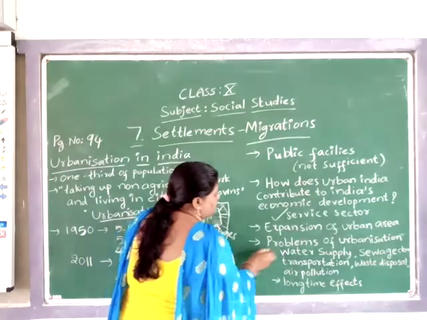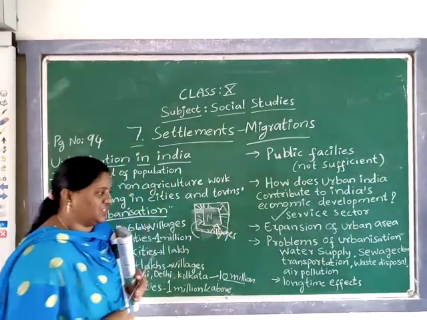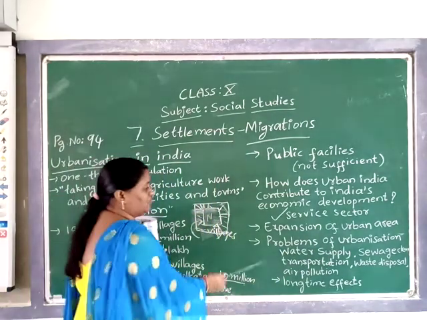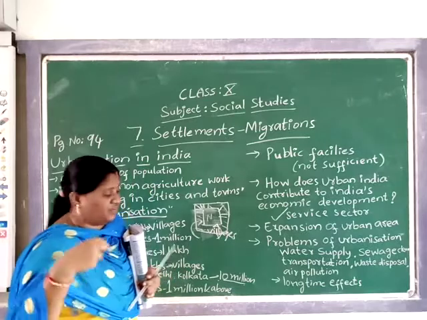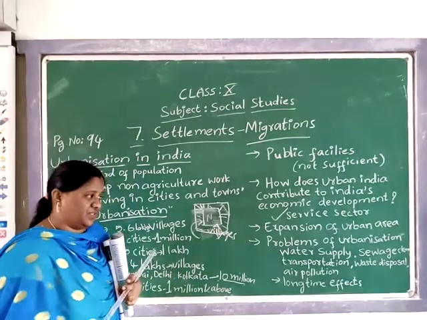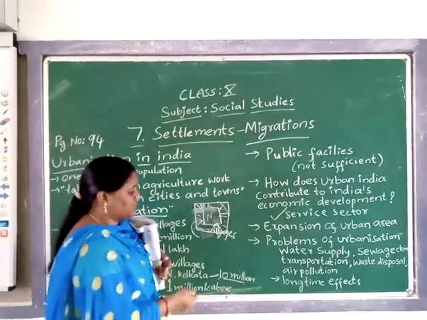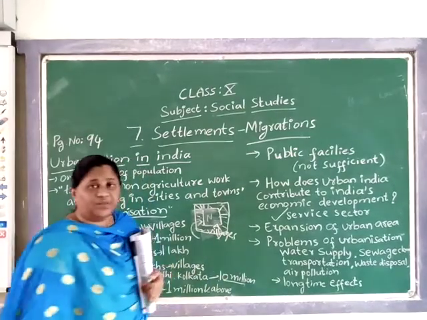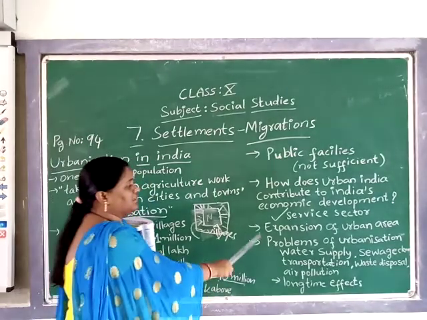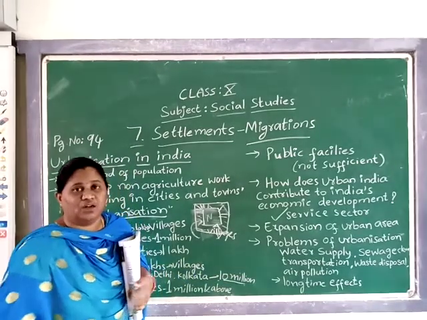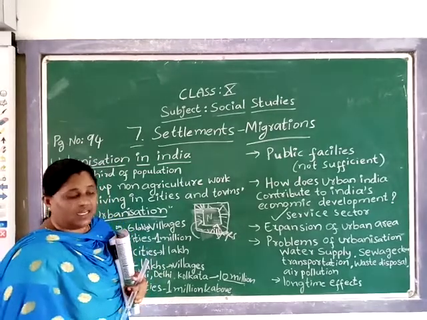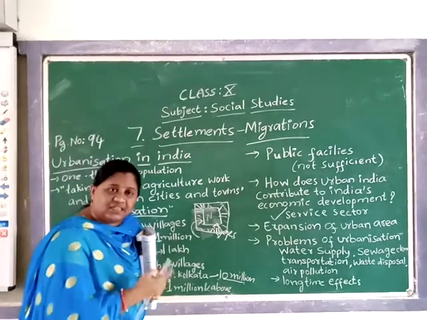And the problems of urban areas, of urbanization, I have already told you: the water supply, sewage cleaning, transportation, waste disposal, and air pollution. Okay, these many problems are faced by the people who are shifting into the urban areas, and they have long-term effects.